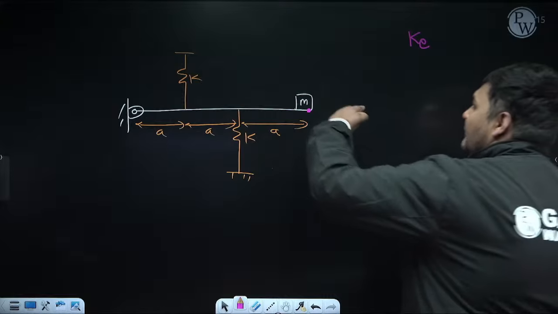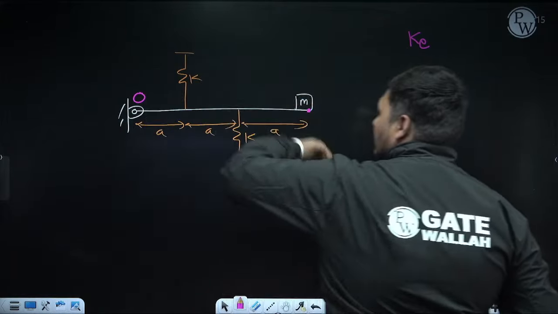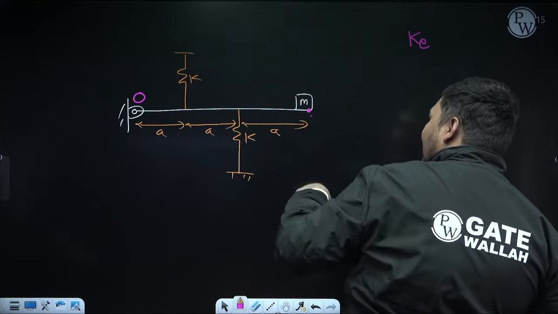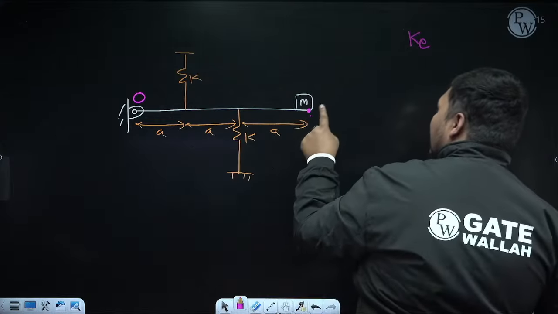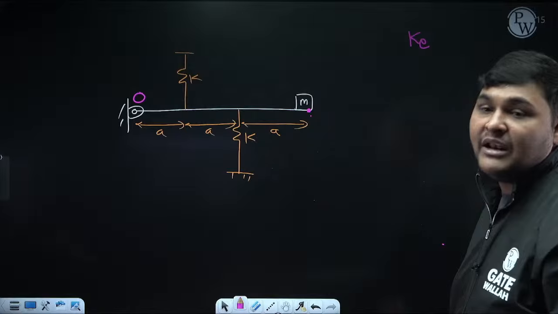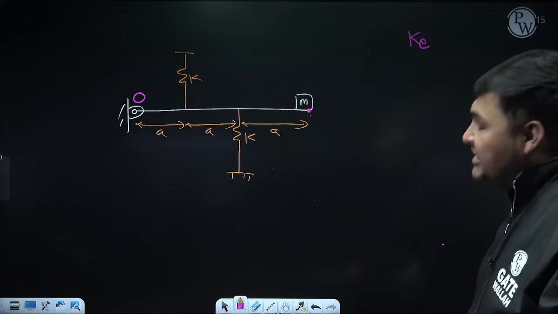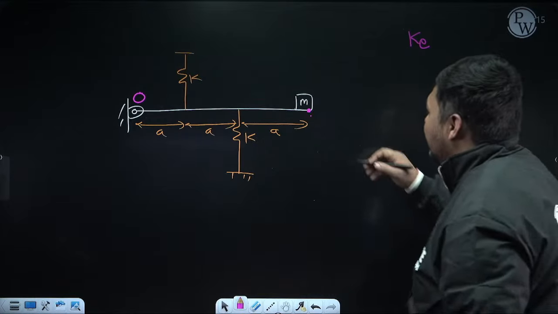See, when vibration will occur in this rod, it will rotate about this point, and when it rotates about this point, this point will move either vertically downward or upward. So here if I am applying a static force F, I will apply it in vertical direction, because this point will move in vertical direction. It is your will whether you want to apply it downward or upward. So suppose I am applying in downward direction.